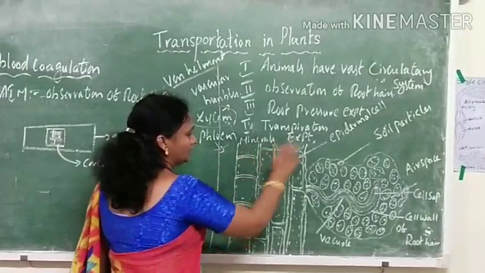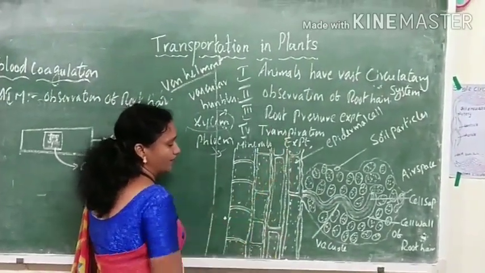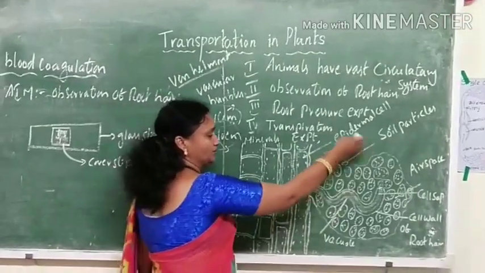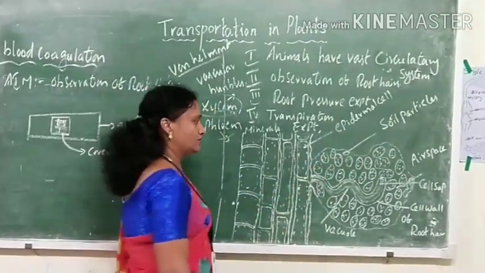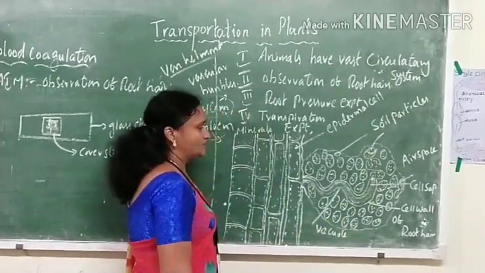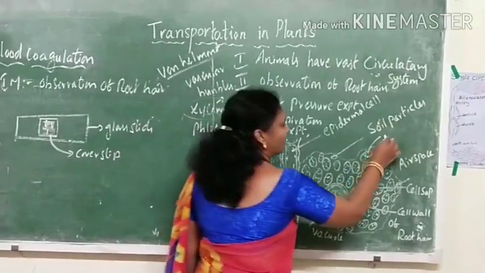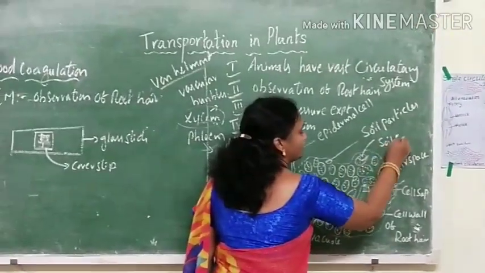Now let us see how the water enters into the plant. When you pour water onto the plant, a large amount of water is poured. The soil particles dissolve in the water and form the soil solution.